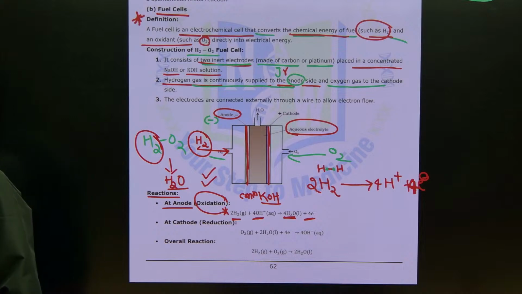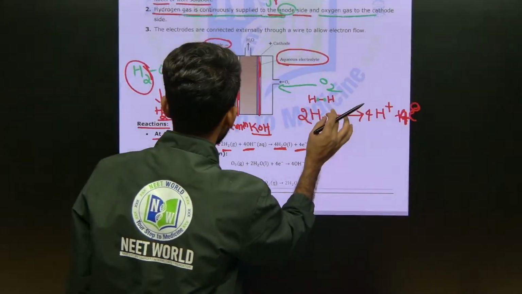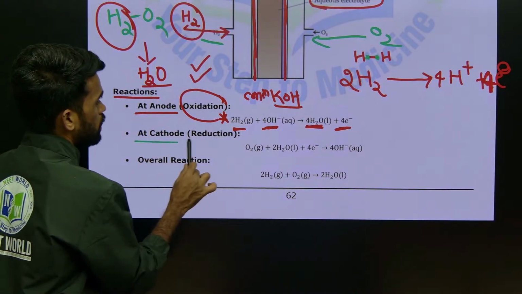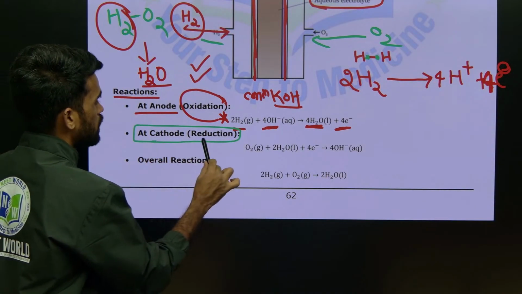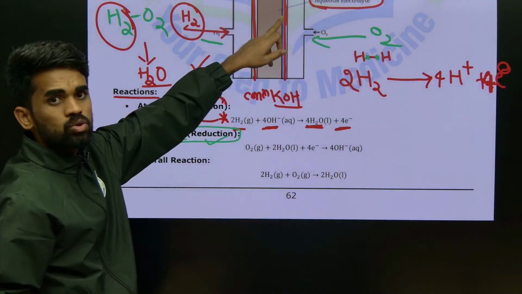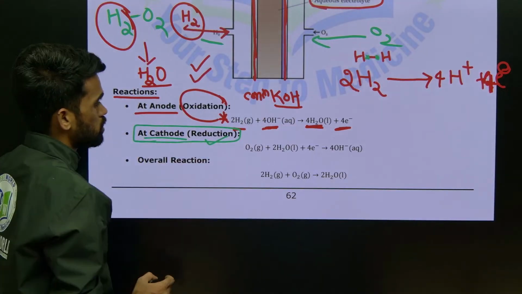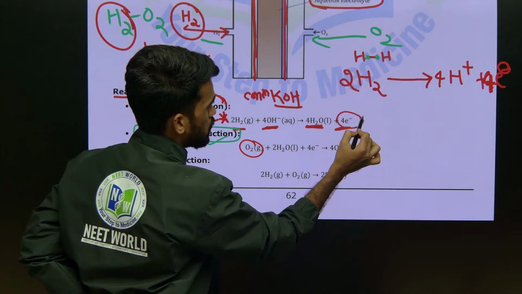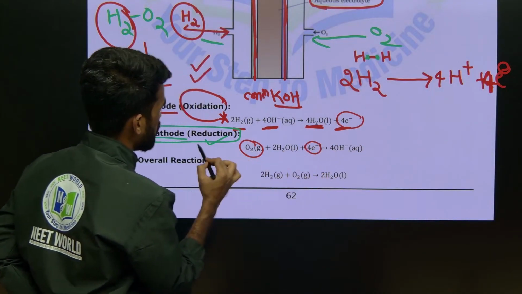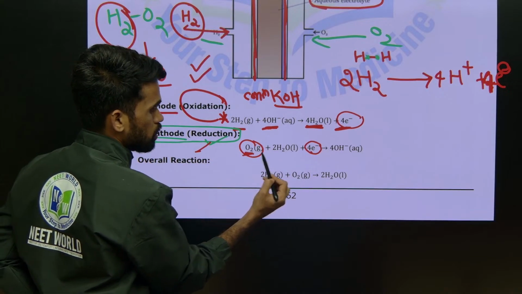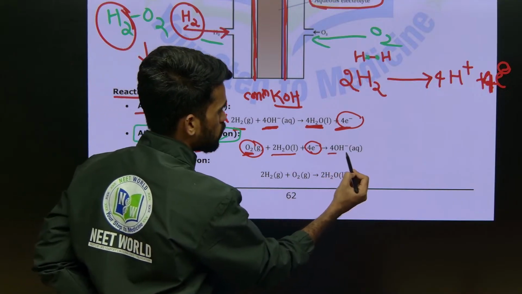Okay, and the next, along with this, see here at cathode. What is cathode? At cathode, if you observe, reduction takes place. Whatever the cell may be, reduction always happens at cathode. So now what is coming towards the cathode? Oxygen, so that will undergo reduction. O2. Now how many electrons released here? 4 electrons. Those 4 electrons are taken by our cathode, and 4 electrons will be added to this oxygen, plus 2H2O gives 4 OH minus ions.